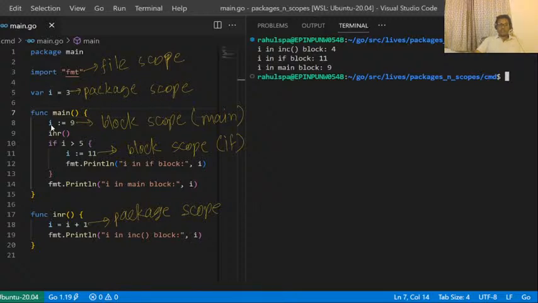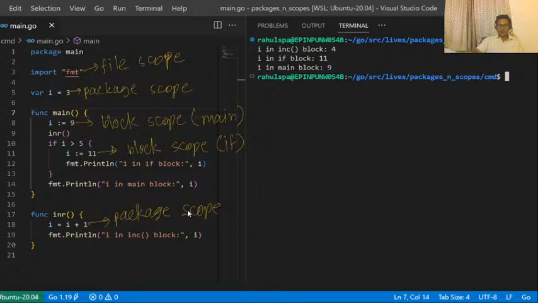Because I declared this I at line number 8 inside the main block, because of this location, it automatically gets the block scope which belongs to block main. This I at line number 11 automatically gets a block scope which belongs to this block if.